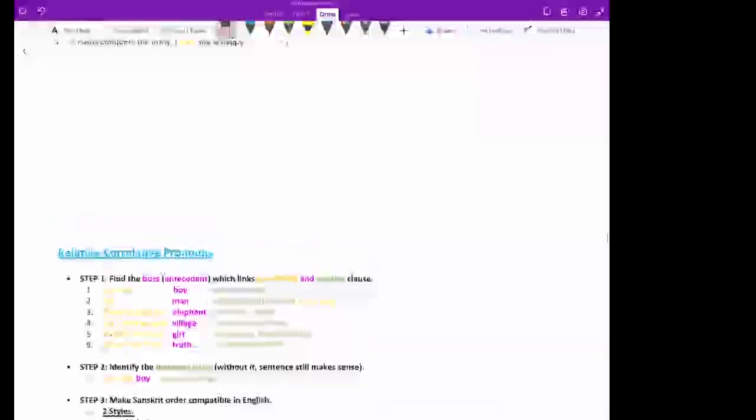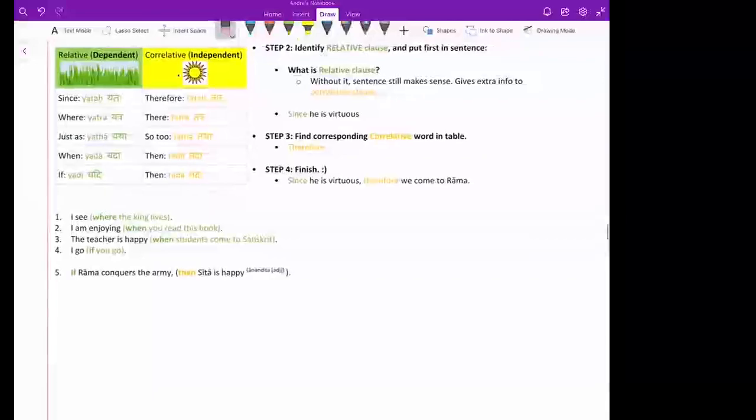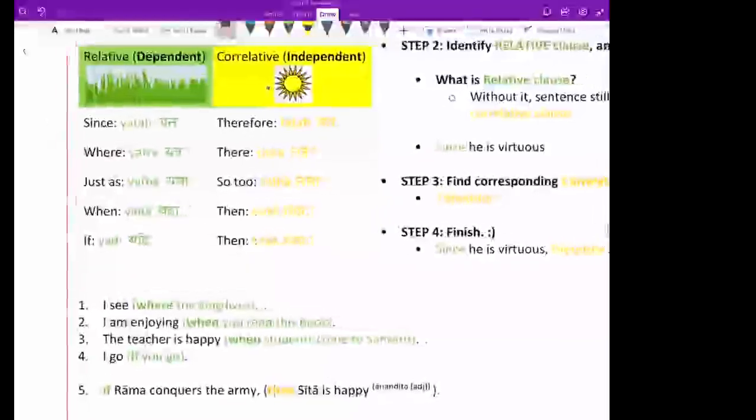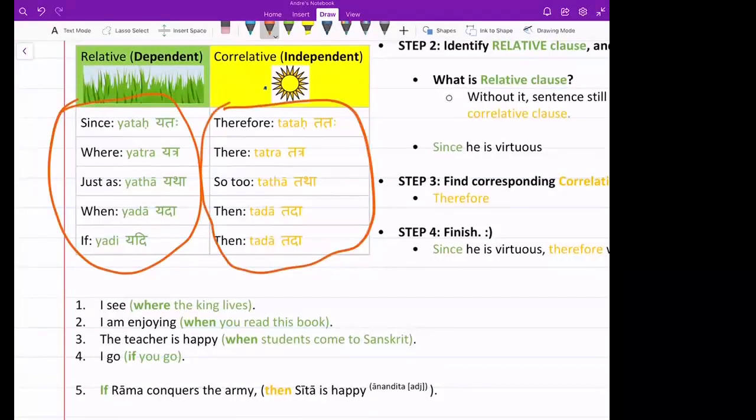So when do we know when to apply this relative and correlative? Are those trigger words like since and therefore, where and there? Exactly. If we see one of them, then we trigger. Good. So you're always going to be given these words in English. You just have to link them up manually. You'll always look for the relative. You're always given the relative in English form. In Sanskrit, you don't need it. Yada, tada, yatra, tatra. You're already given both.